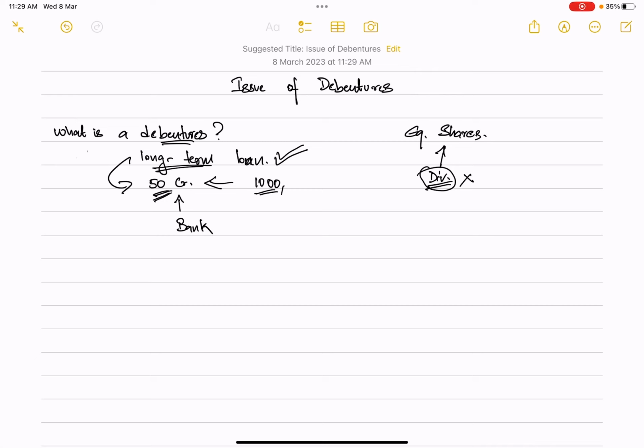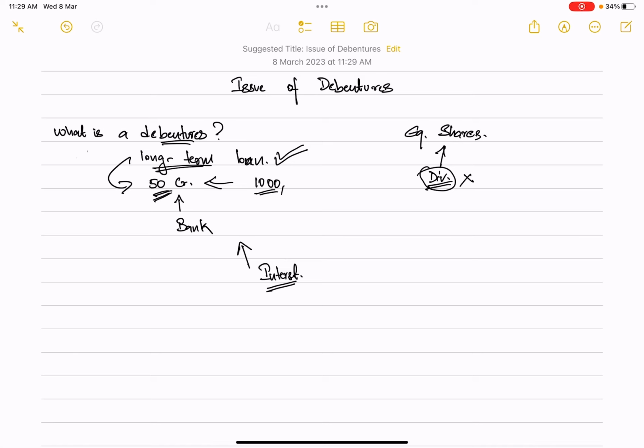But if you have bought a debenture, on debentures you will be receiving a certain rate of interest. This interest receivable on debentures will be received regardless of whether the company has made any profit or not. So even if losses have been incurred over a financial period, the interest that the debenture holders are supposed to get, they will be receiving it.